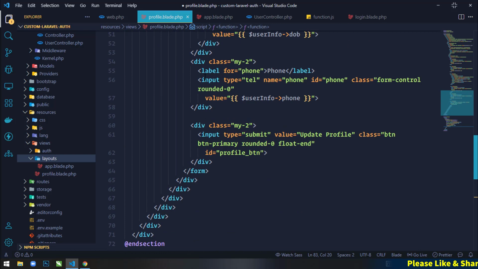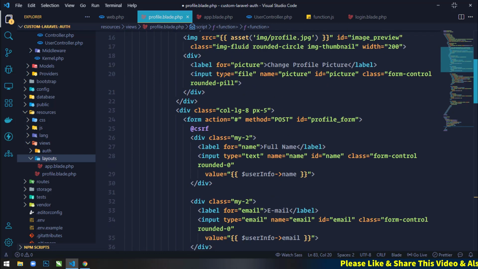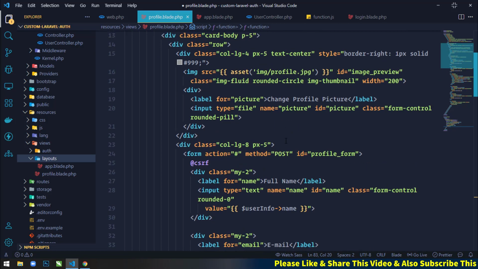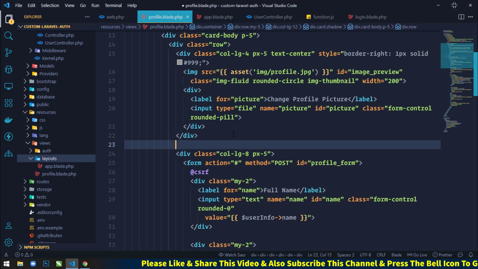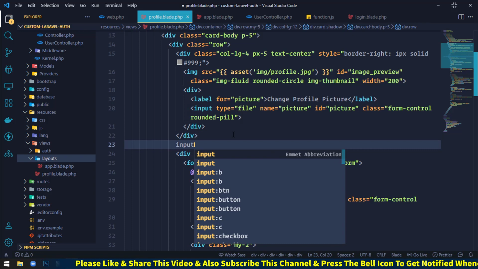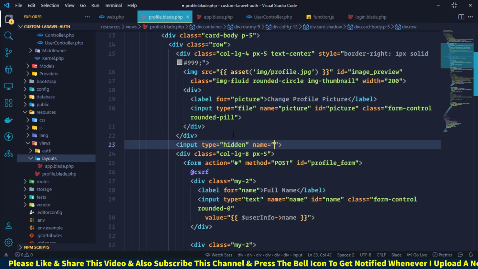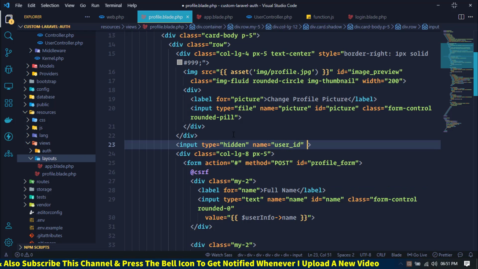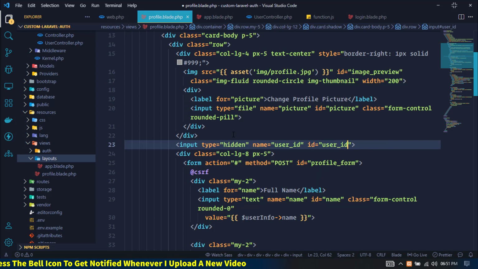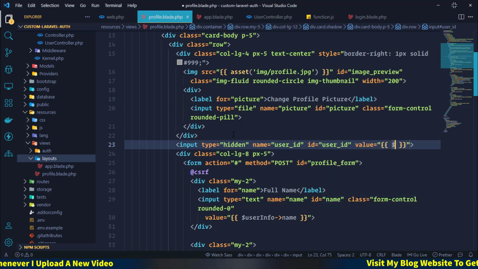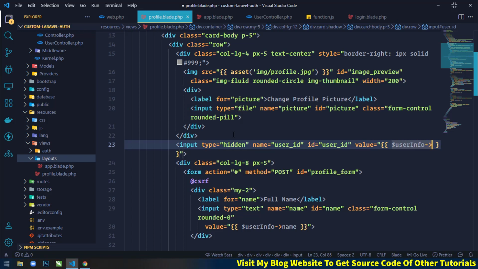So we have to display the user id anywhere in the form or anywhere you want. So here I am just using an input hidden type. Input hidden name user underscore id, and id is also user underscore id. And in value I will display the user id, so user info id.